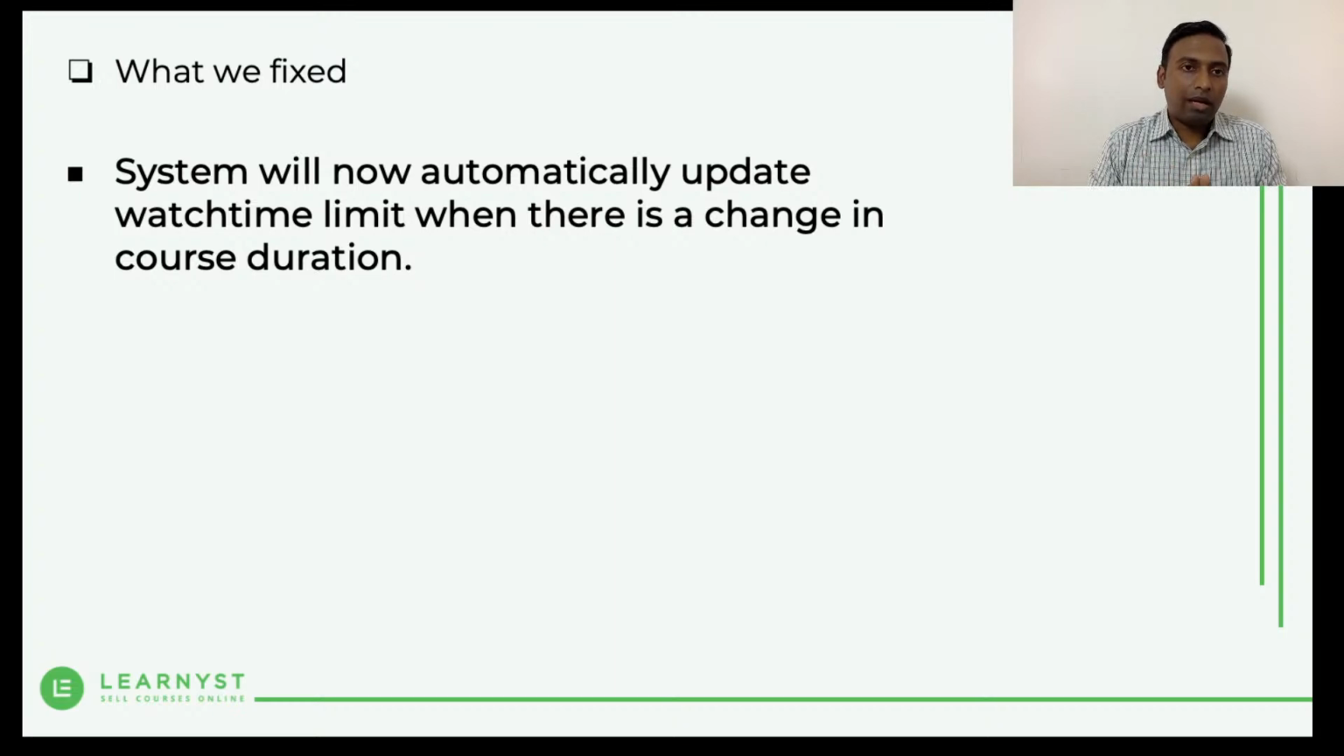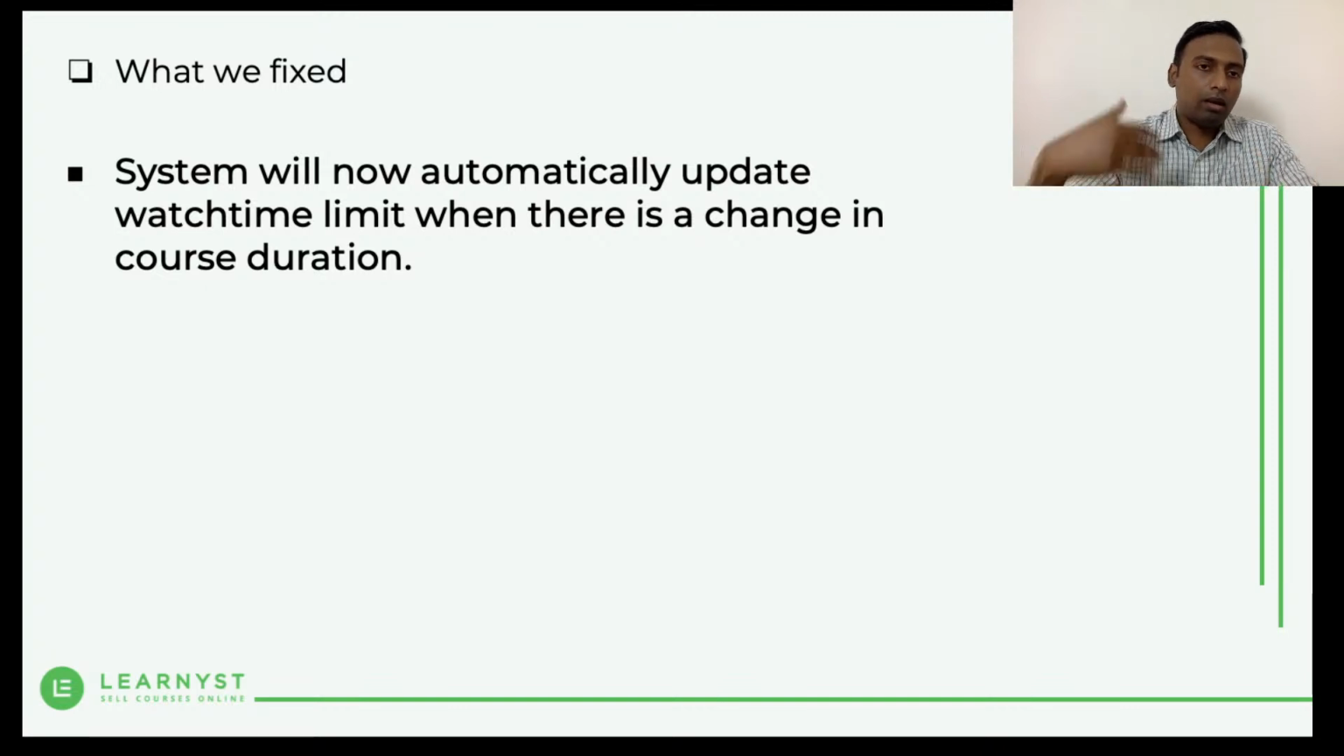But one drawback we had was whenever the admins or the teachers added content, right? Whenever you added new content or deleted content, there was no automatic update of the watch time restriction. So that was lagging. And we have fixed that issue now, or enhancement, I would say. So we have done that.